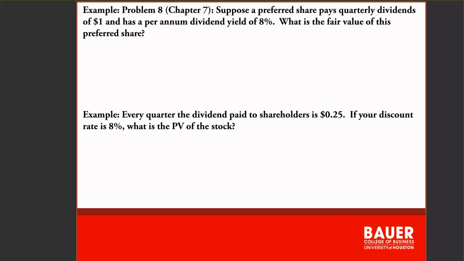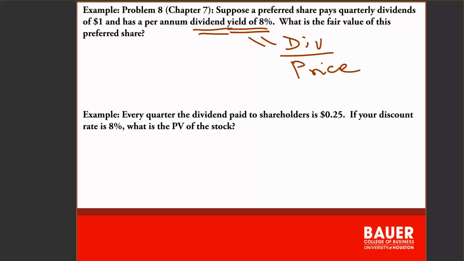Here in this next example, which is problem 8 from chapter 7, a preferred share pays quarterly dividends of $1 and has a dividend yield of 8%. Dividend yield is simply the dividend to price ratio. That's like your yield to maturity or your discount rate. The dividend yield is simply defined as dividends over price.